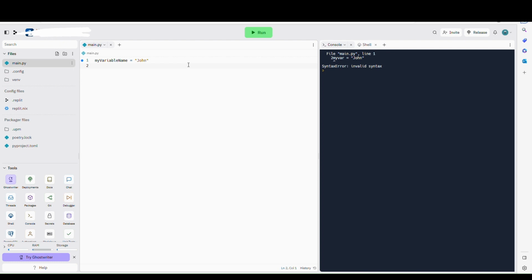Multi-word variable names. Variable names with more than one word can be difficult to read. There are several techniques you can use to make them more readable. Camel case. Each word, except the first, starts with a capital letter.